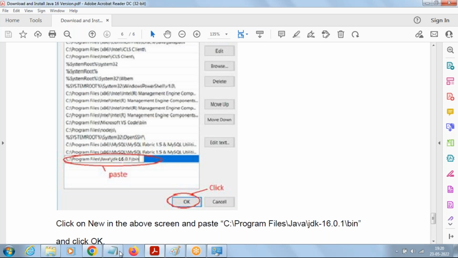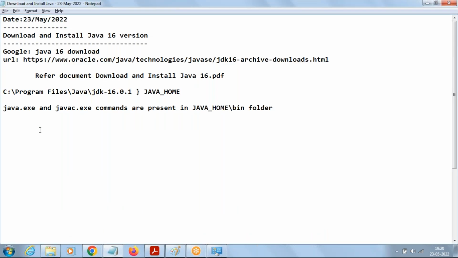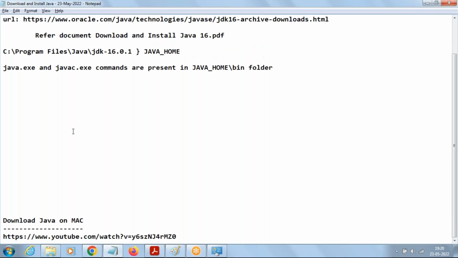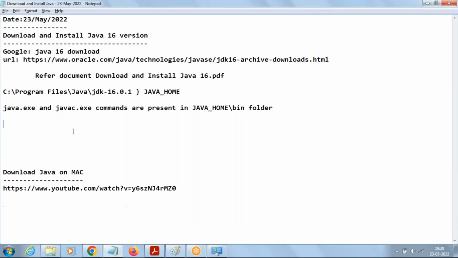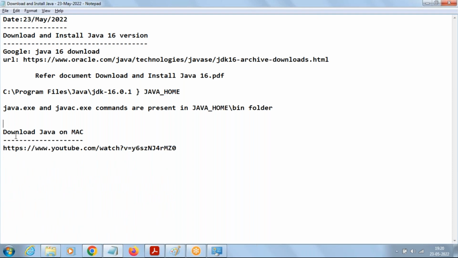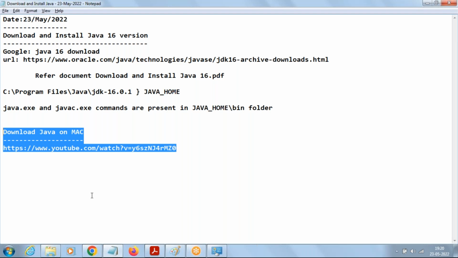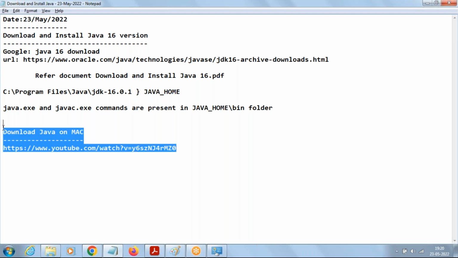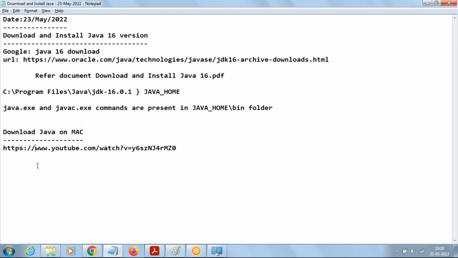Right. So how to go with the Mac operating system? I cannot show practically how to work with Mac, as I'm having the Windows operating system. How to download and install Java on Mac, you can find in this YouTube link. If you open this YouTube link, you can see how to download and install Java on the Mac operating system. However, you have to download Java on Mac also.